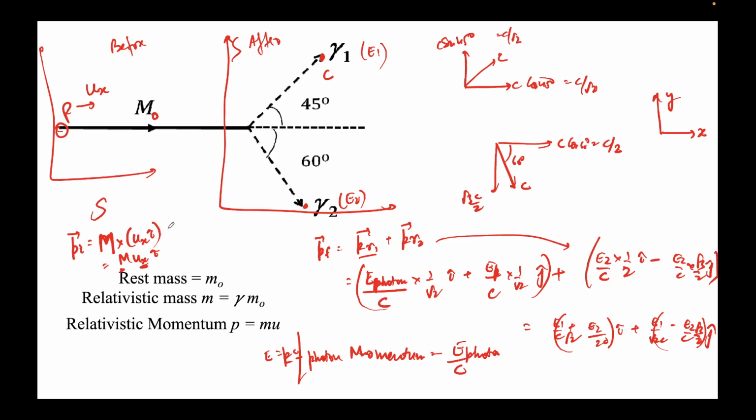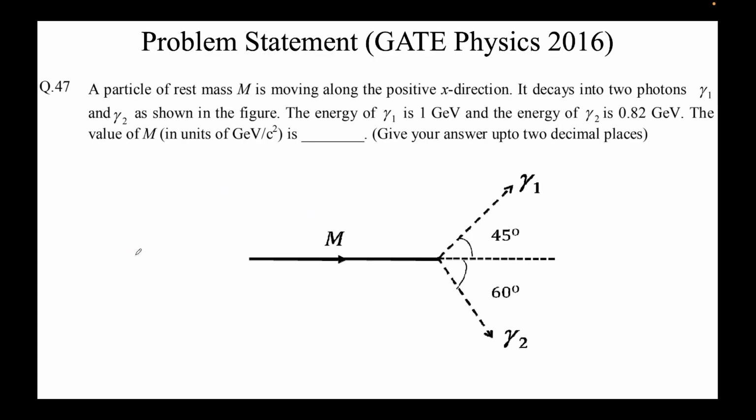First equation will come from the conservation of energy, and second equation will come from conservation of momentum, and using those two expressions we'll find out the value of ux and m. So yeah, we'll do it in the next class.